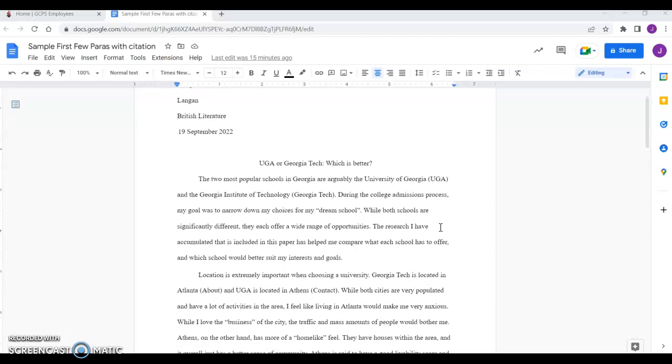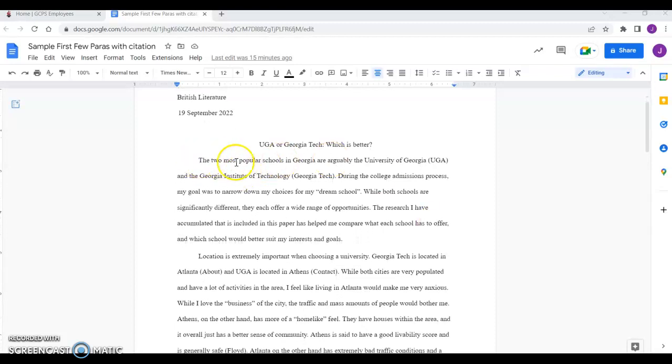And then as the paper begins, I just want to read through a little bit for you. The two most popular schools in Georgia are arguably the University of Georgia, and then UGA is in parentheses. Here the parentheses just indicates that UGA stands for University of Georgia. Yes, we all know that, but this is how it's properly done.